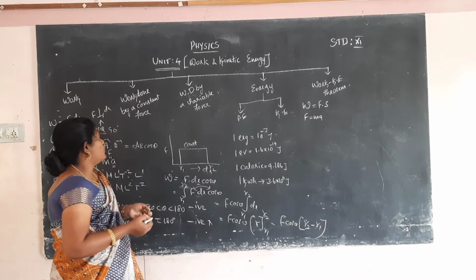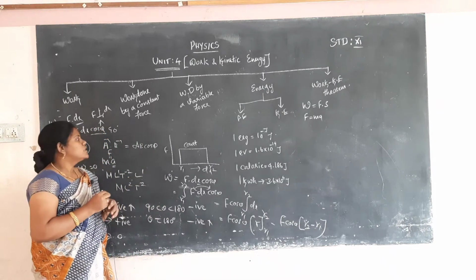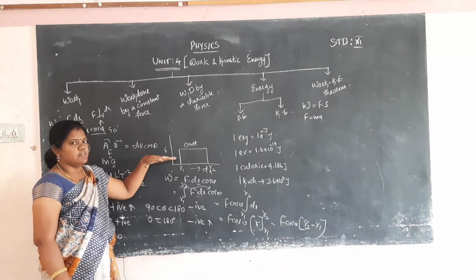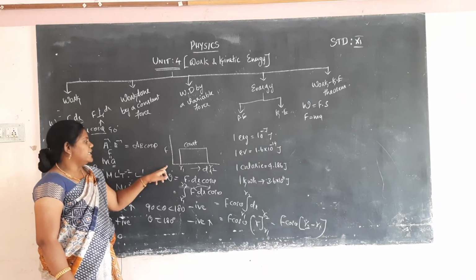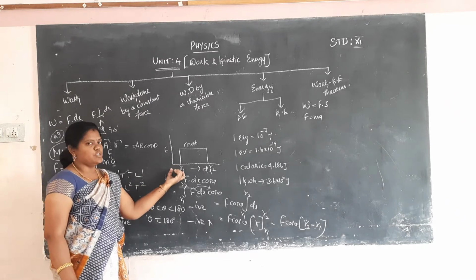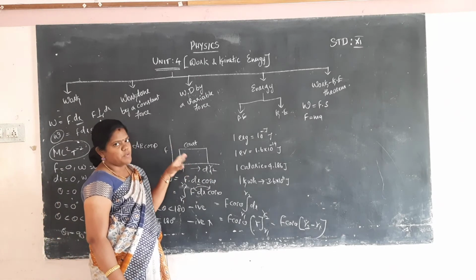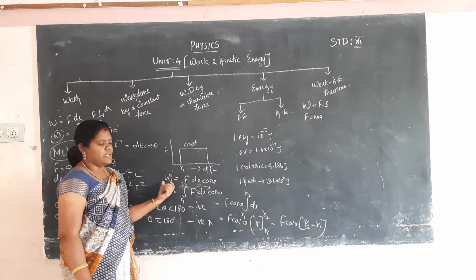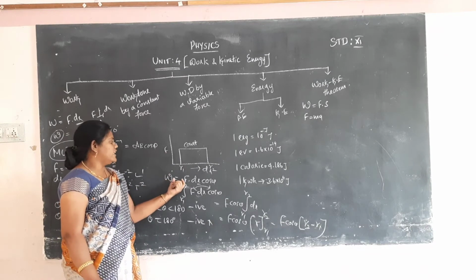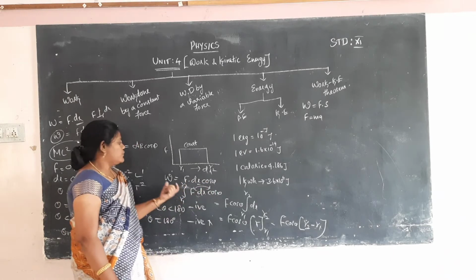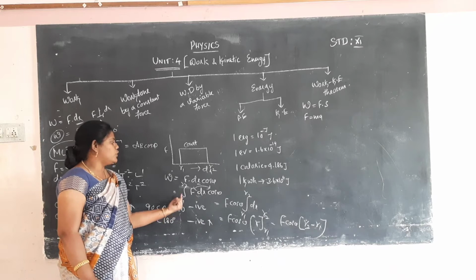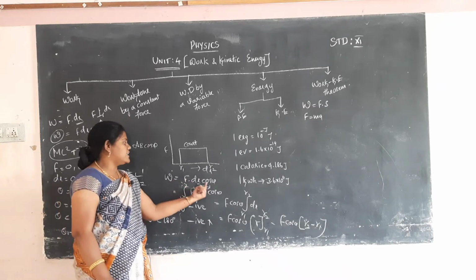So how to calculate the work done by a constant force? The force is applied continuously, and the body moves from the first position to the second position. Definitely displacement is done. So what's the formula for work done? Work done is equal to F dr cos theta. So we want to calculate the integral, the integral from r1 to r2 of F dr cos theta.